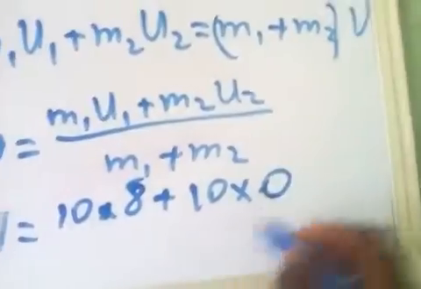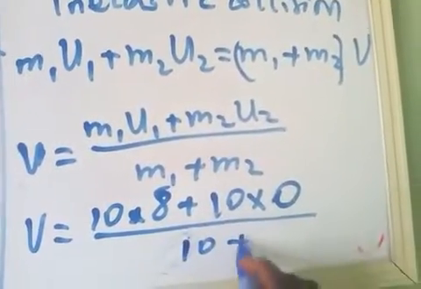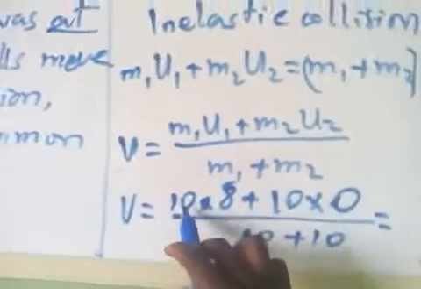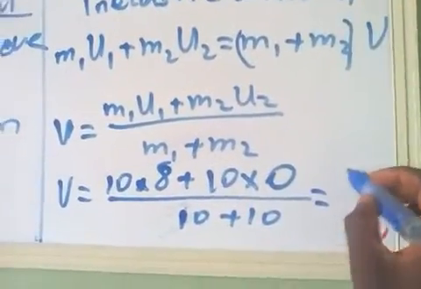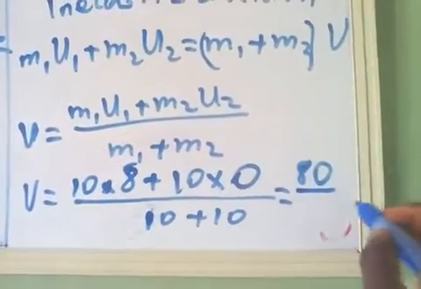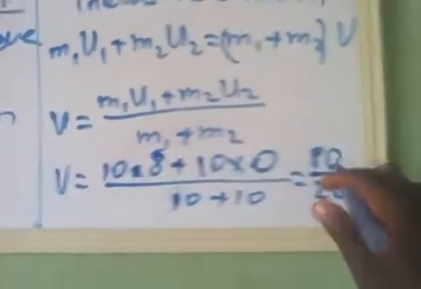So we have 10 times 0 here, and the mass is 10 kg for both, so we have 10 plus 10. Here we now have 10 times 8 is 80, plus 10 times 0 is 0, so we don't write that one, over 10 plus 10 is 20, so we have 80 over 20.